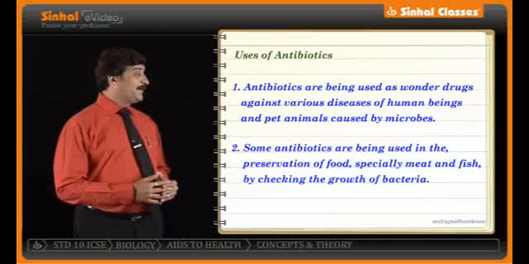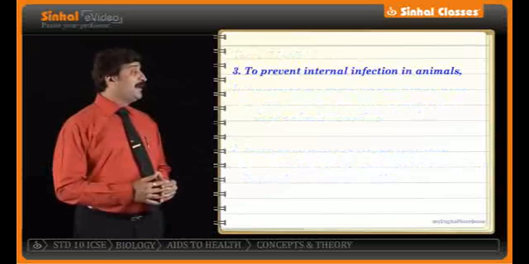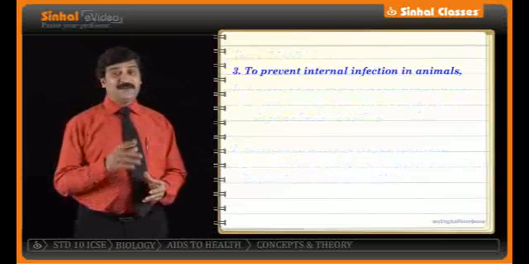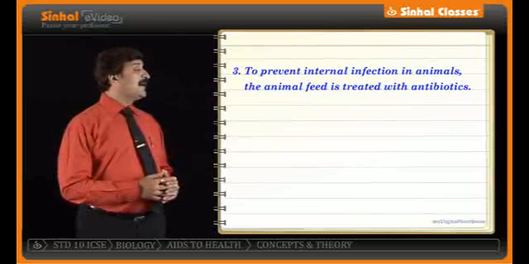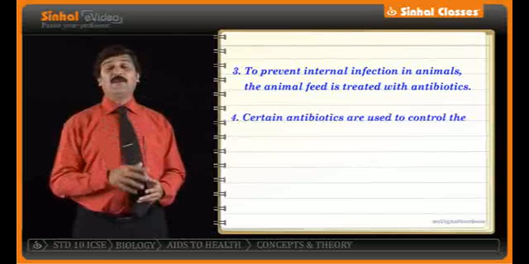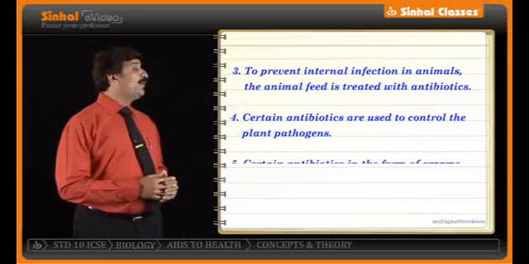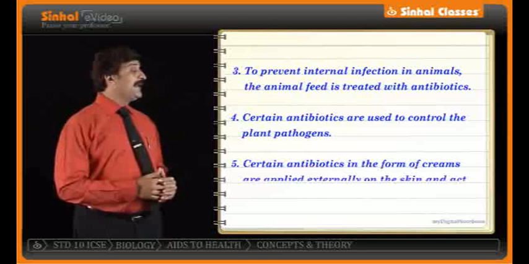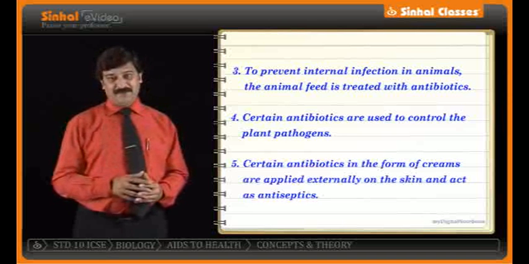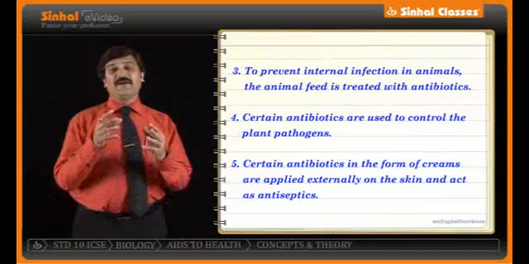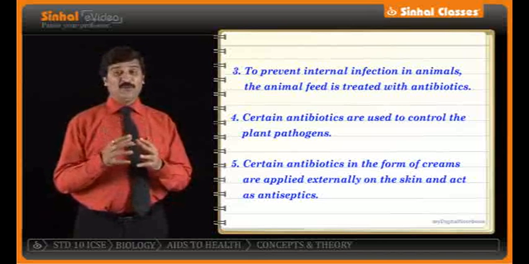the growth of bacteria. Third, to prevent internal infection in animals, the animal feed is treated with antibiotics. The fourth one, certain antibiotics are used to control plant pathogens. The fifth one, certain antibiotics in the form of creams are applied externally on the skin and they act as antiseptic. This gives us an idea of what antibiotics are and also of their uses.